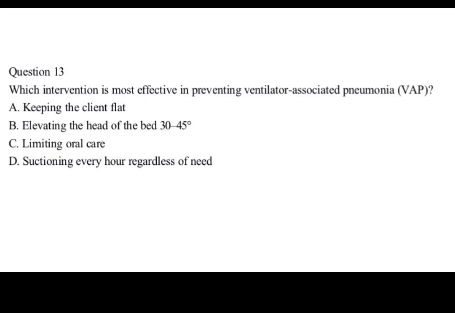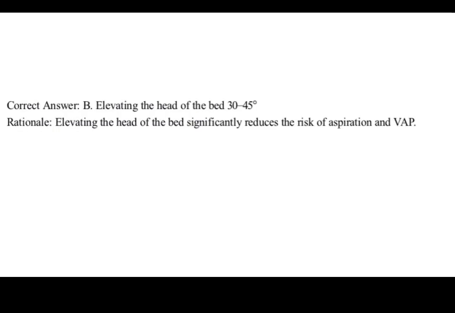Question 13. Which intervention is most effective in preventing ventilator-associated pneumonia, VAP? A. Keeping the client flat. B. Elevating the head of the bed 30 to 45 degrees. C. Limiting oral care. D. Suctioning every hour regardless of need. Correct answer, B. Elevating the head of the bed 30 to 45 degrees. Rationale: elevating the head of the bed significantly reduces the risk of aspiration and VAP.